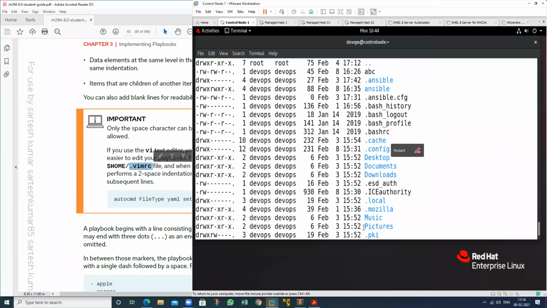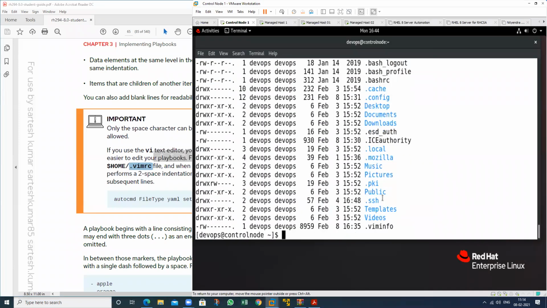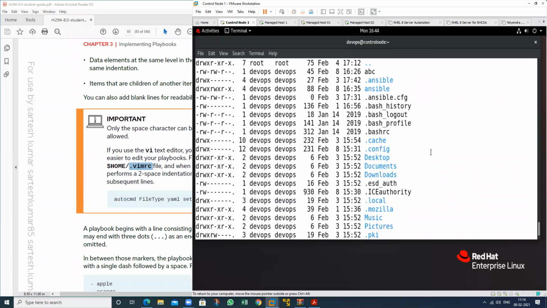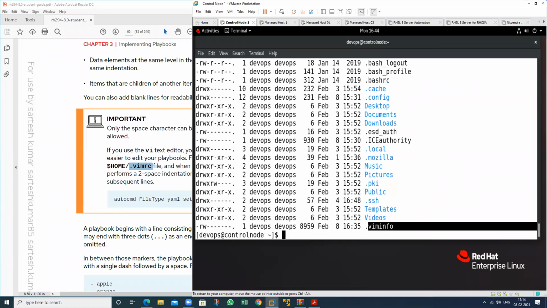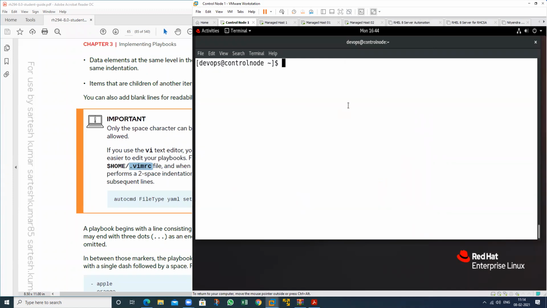That is .vimrc. Create this file. There is no .vimrc, so we have to create it. Just vim and the name, that is .vimrc.